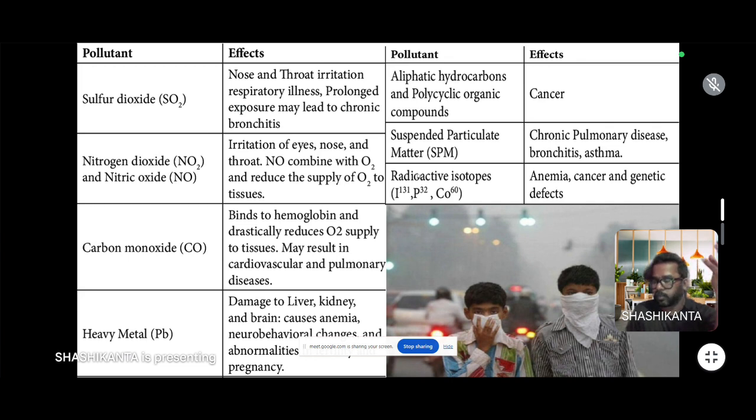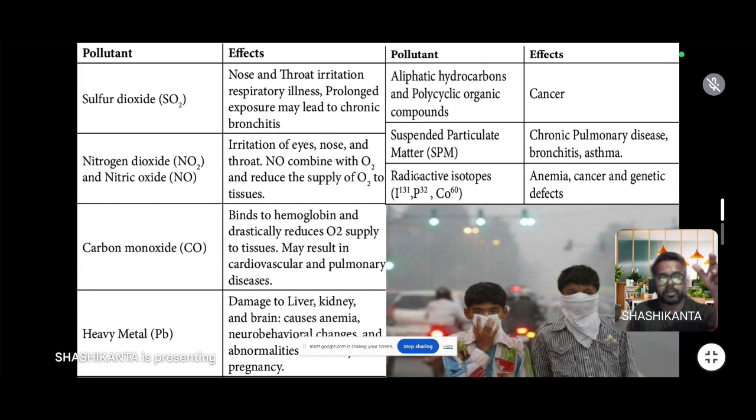These are pollutants which affect our body or our health, the respiratory system, reproductive system, digestive system, or nervous system. Which pollutant particularly affects which part of the body, and which type of disease it causes, is shown in this figure. Like sulfur dioxide, which causes throat and nose irritation and respiratory illness, and prolonged exposure may lead to chronic bronchitis.